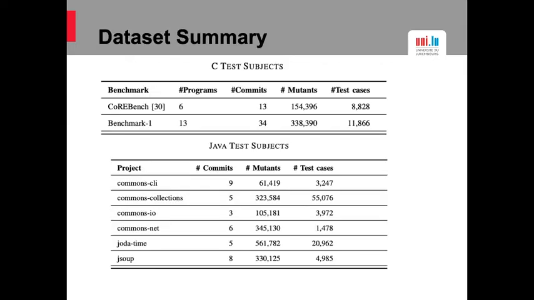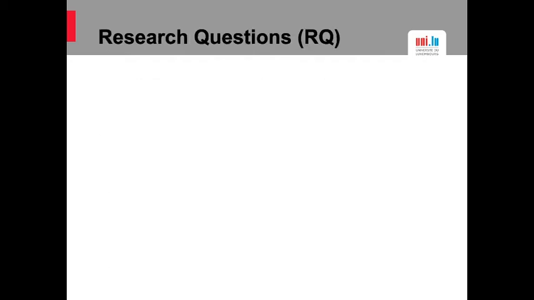The two tables summarize the data we use in our work. To study the commit relevant mutants, we use 81 commits for C programs and Java programs in total. From this table, we can see that we have a lot of test cases and mutants. We use the mutation tools MART and PIT to generate mutants. We also use simplification to generate more tests. More details about the data collection process and the tools we use can be found in our paper.